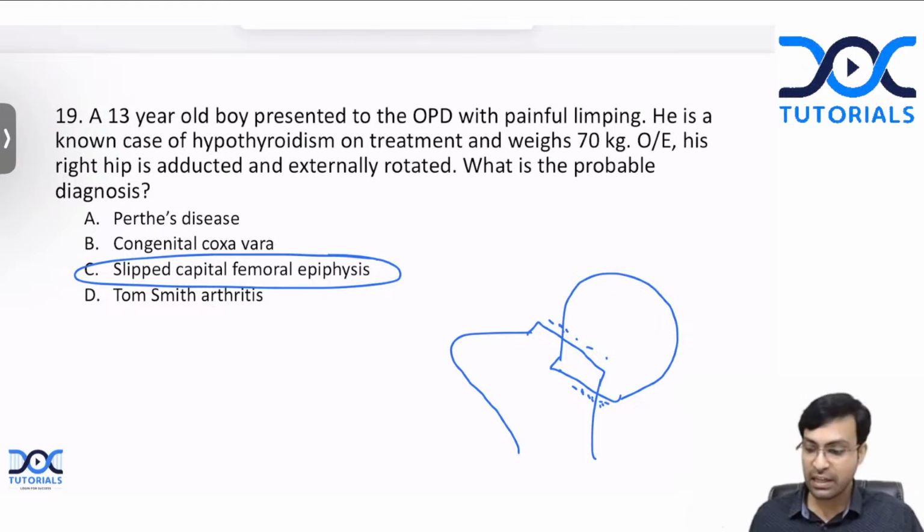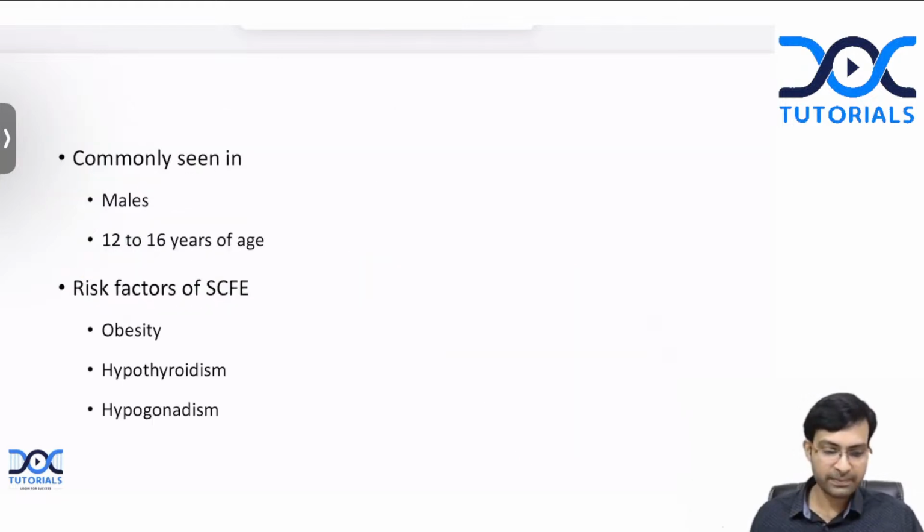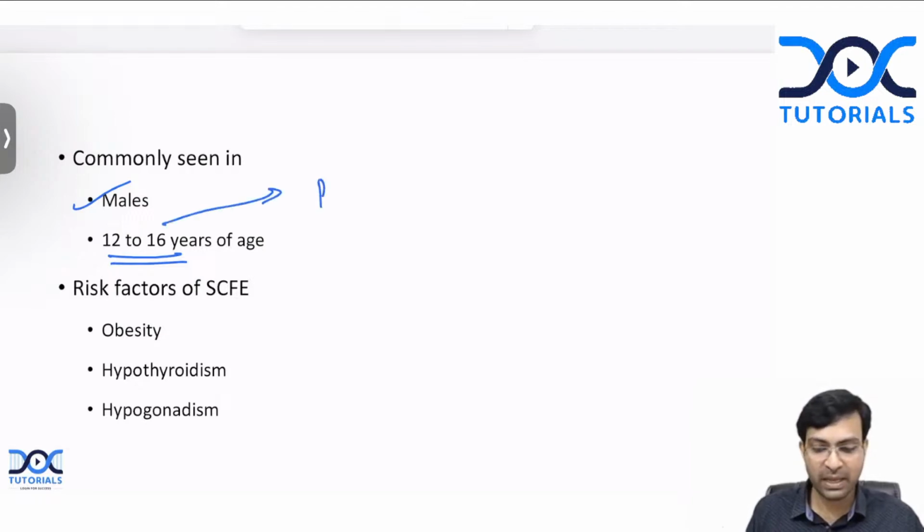It is an idiopathic condition, but there are a few important risk factors you need to remember. It is usually seen in males, that is boys, between 12 to 16 years of age. What happens between 12 to 16 years of age? This is the peripubertal age, isn't it? It occurs in the peripubertal age group.